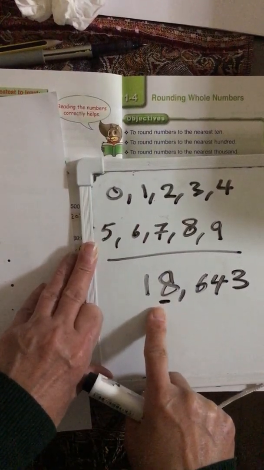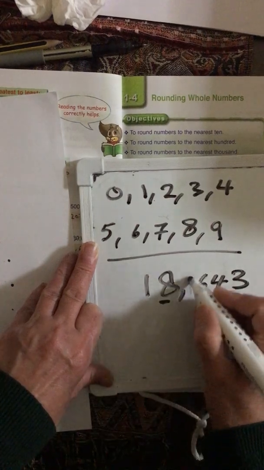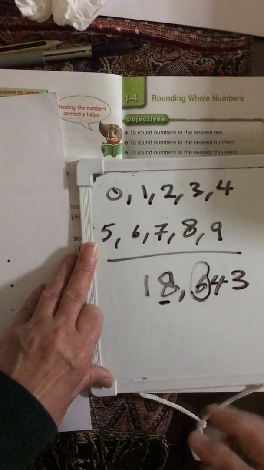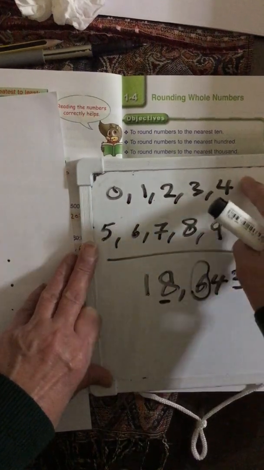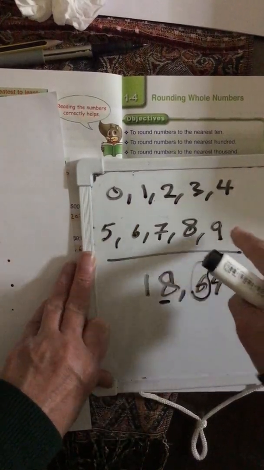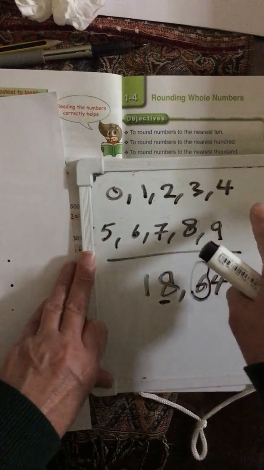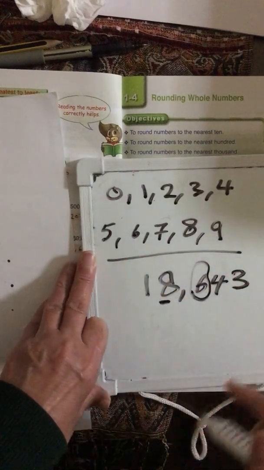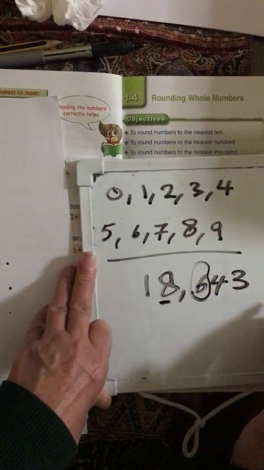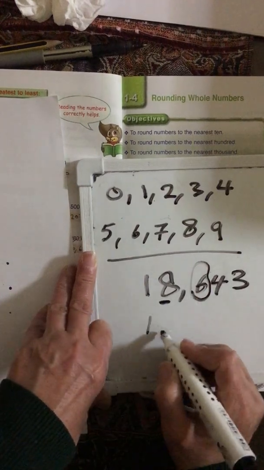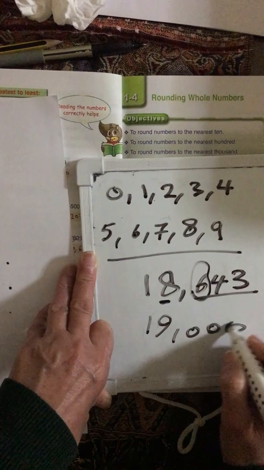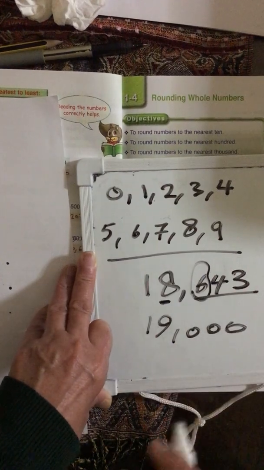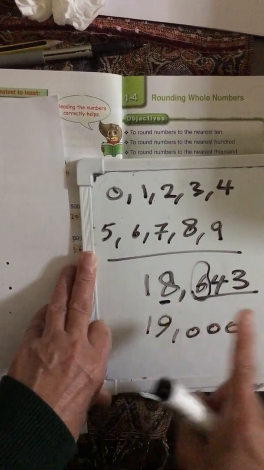Look at the underlined digit, circle the digit that is after. The 6 is from which group? From the first group or the second? The 6 is from the second group, so it will give 1 to my number. So I have 8. What will my number be? 9. So my number will be 19, and all these digits will be 0. We call this rounding.